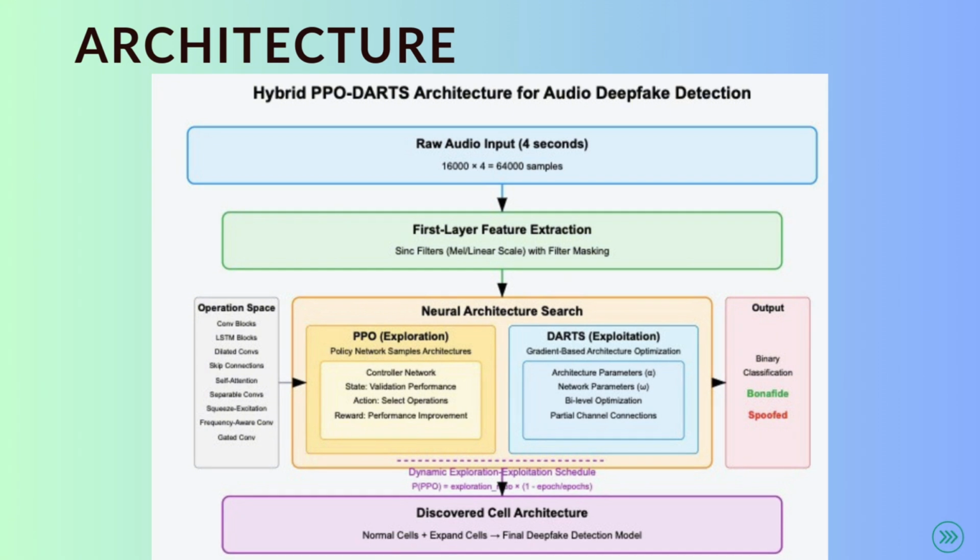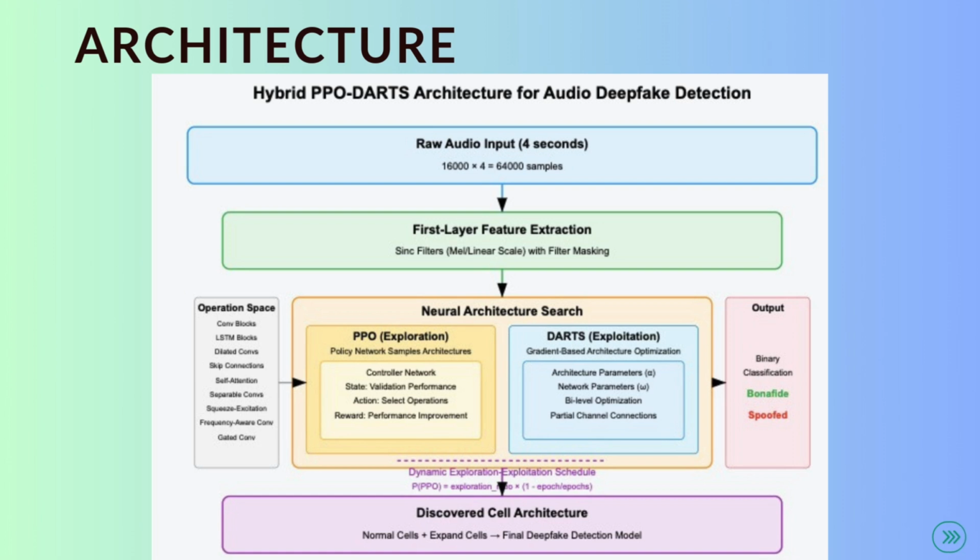In our approach, our dataset first goes through the feature extraction layer, where we extract the required features that will be used to find the best architecture. It then goes to the search space, where we have defined operations like convolutional blocks, skip connection, attention, etc. PPO first tries to explore more architectures using the operations space and finds the best architecture that it can using the reinforcement learning methods.